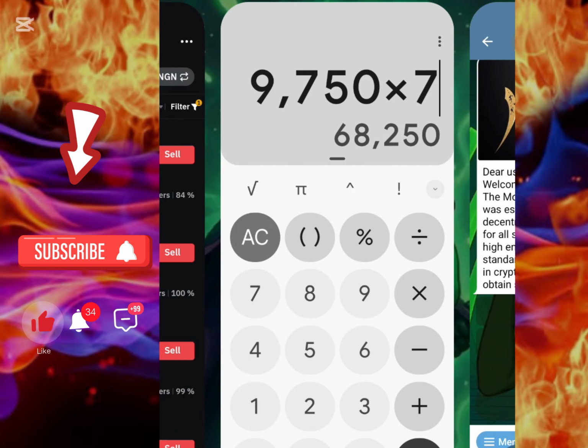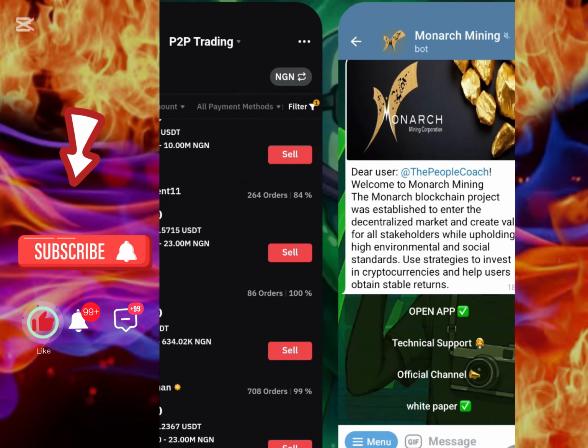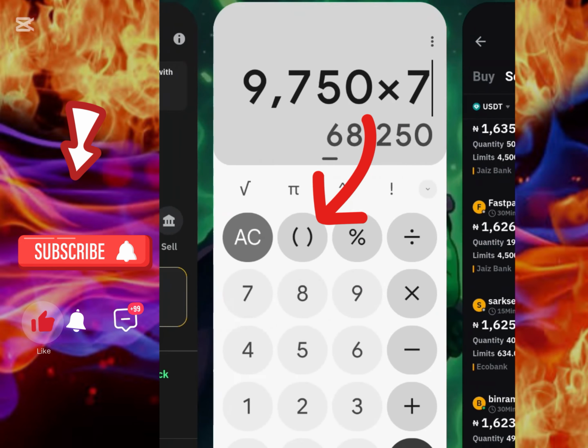going to show you guys right now. So this is what we are going to be earning cumulatively in a week based on the conversion rate from a dollar to a naira, which you can see right here. You can see a conversion rate around 1,625. So quickly let's get started on this platform.